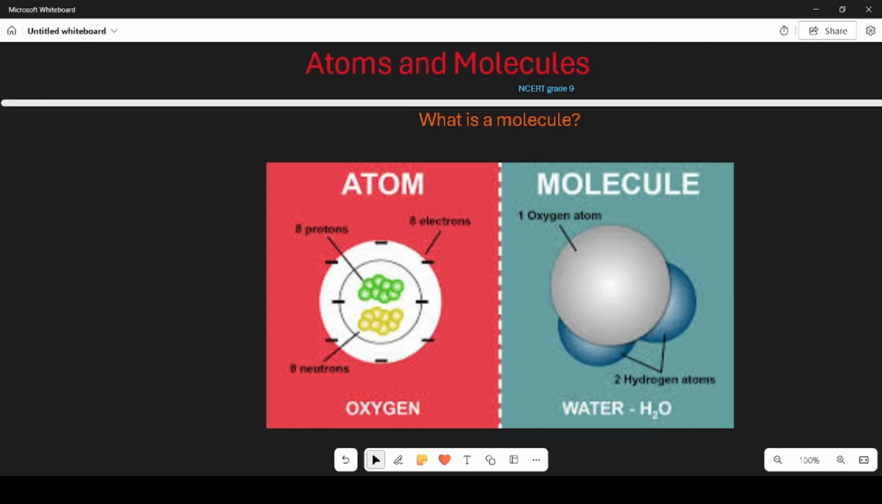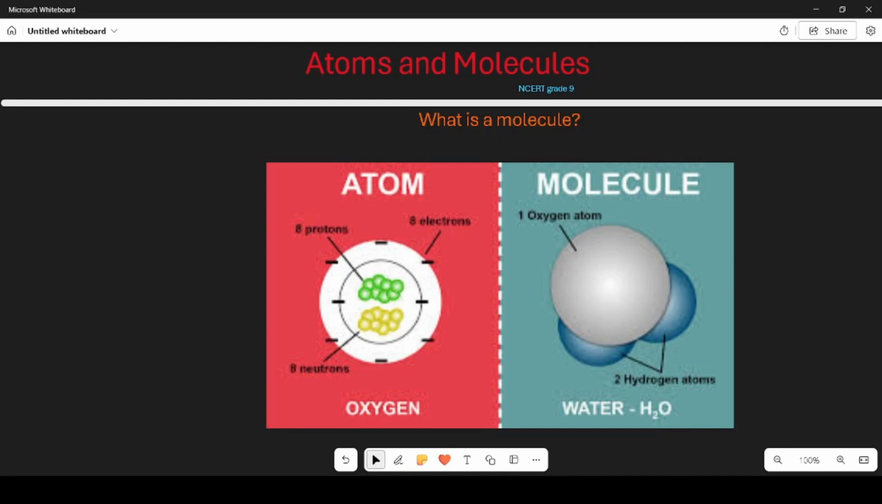Why molecules are important. Building blocks: molecules are the building blocks for all the stuff we see, touch, and even breathe. Different properties: the way atoms join together can make molecules with different properties, like water being liquid and oxygen being a gas. How molecules form: atoms form molecules by sharing or swapping parts called electrons, which are tiny particles that move around the atom. This sharing or swapping creates a bond that holds the atoms together.